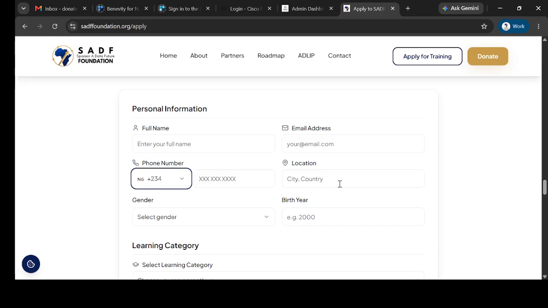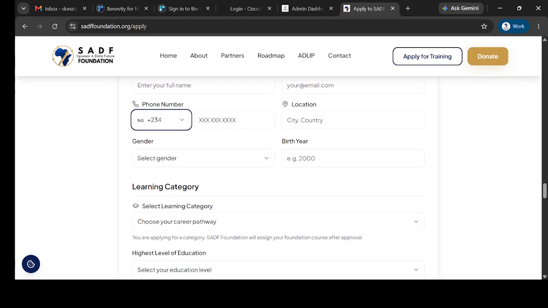Now on your location, it is stated city, comma, country. So for instance, I'm from Lagos, I'll put Lagos, comma, Nigeria. Another person that is from Ghana, whose city is Accra, will say Accra, comma, Ghana. The right format is Accra, comma, Ghana, not Accra slash Ghana. So Accra, comma, Ghana or Lagos, comma, Nigeria. It's your city, comma, the country.